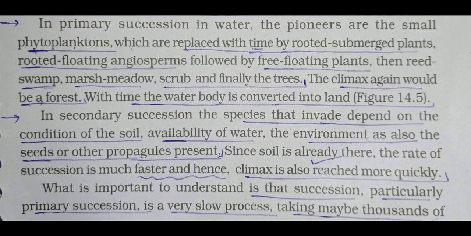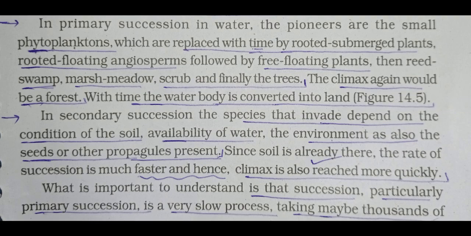The climax again would be a forest, means at the ending of primary succession you will get forest. With time the water body is converted into the land. Okay, so underline this sentence. With time the water body, means at initial stage, you know that in stage A, phytoplanktons were there, it was one type of water body. Now it is converted into the land, means forest.